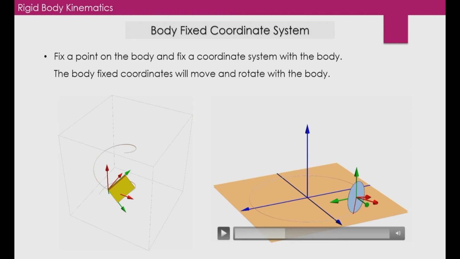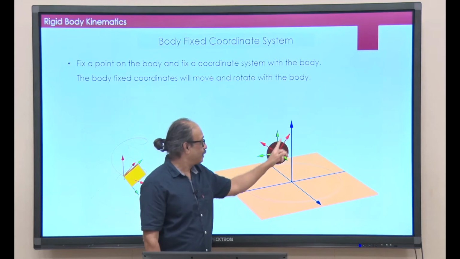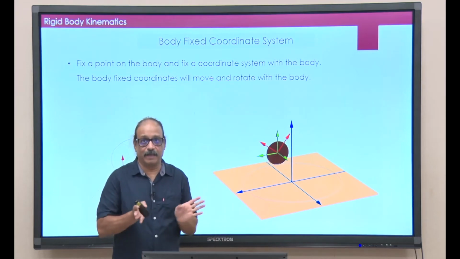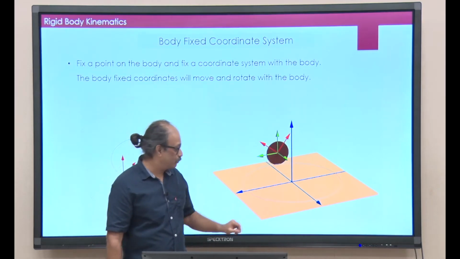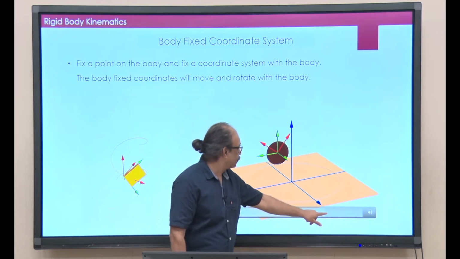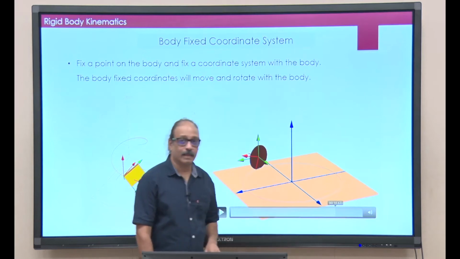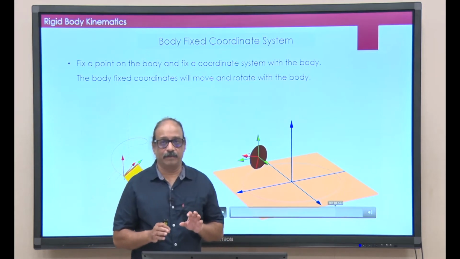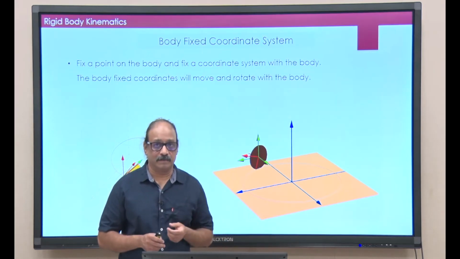So, if I turn this a little more, you can see that the red one, remember the coin is rolling. So, as it rolls, the x and y axes which are in the plane of the coin will be turning too. Okay. So, this is the motion. This gives you an idea of what we mean by body fixed coordinate system.